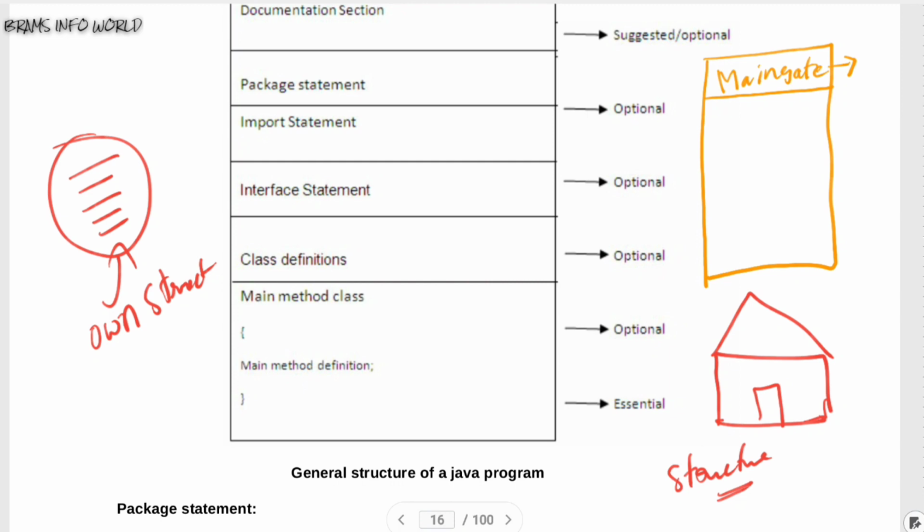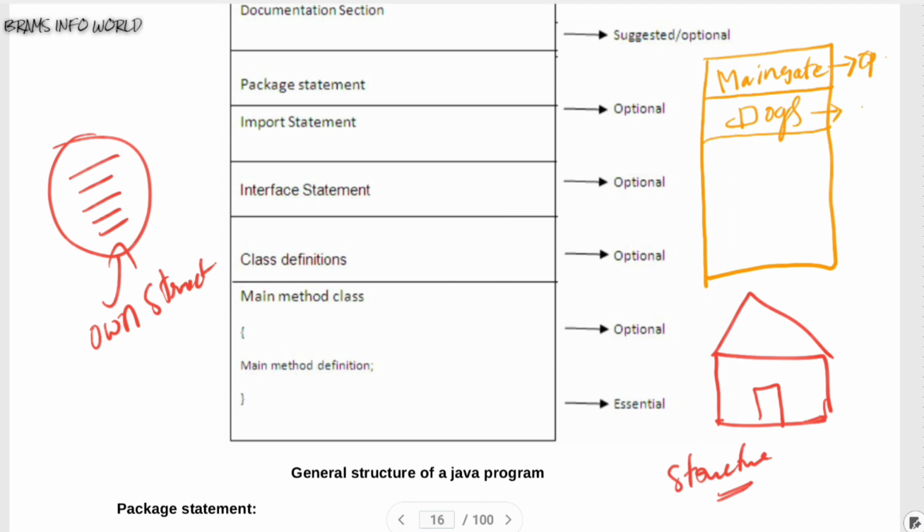Maybe this main gate is an optional category. If you have a main gate, no issue, and some people are not using a main gate at all. After that, while entering the next level of the house, some houses have dogs. Dogs mean security, and this security is not necessary.